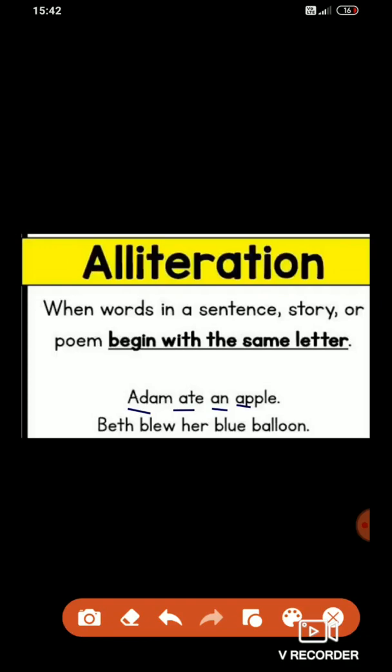So in the second sentence also, which letter is repeated here? Yes, B. The letter B is repeated in every word. The first letter in every word is B. So, when the beginning letter is the same in two or more words in the same line, it is called alliteration.